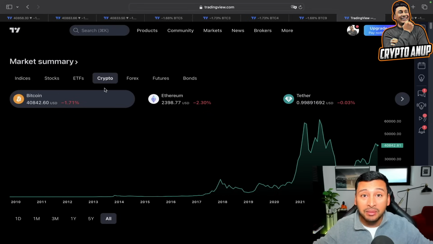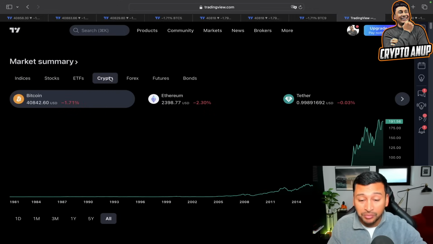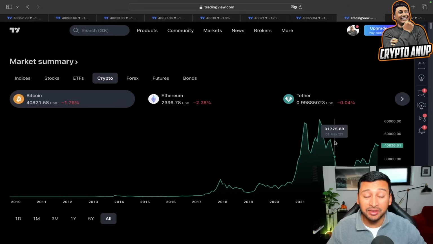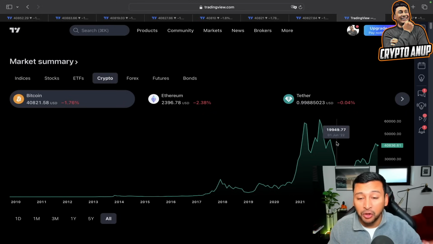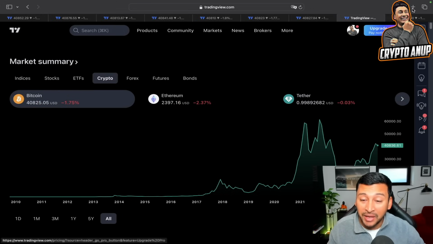If entire market was bearish, then we could have seen indices also negative, stocks negative, but it is only crypto which is negative, because we know what's happening in the market lately. GBTC outflow, minus outflow all-time high, FTX selling cryptos. So this could be the reason why we are seeing some bearish momentum, but this could be just a temporary momentum. I mean, this bearish momentum before price starts heading towards to break the previous high. In that case, 60 to 70,000 will be looked as our bigger price opportunity.